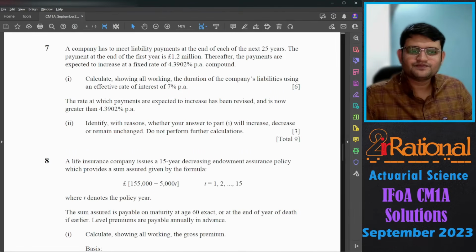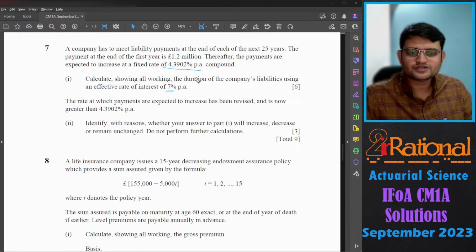Question number 7. A company has to meet the liability payment at the end of each of the next 25 years. The payment at the end of the first year is 1.2 million. Thereafter, the payments are expected to increase at a fixed rate of 4.3902% per annum compound. Whenever we have such a rate, you will figure out that it converts into some good rate of interest.